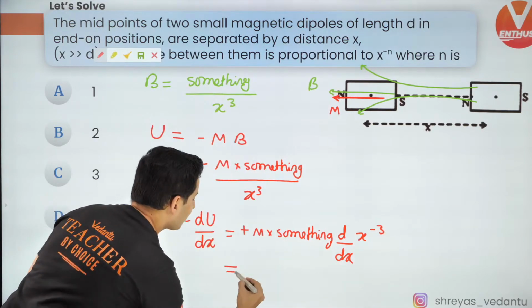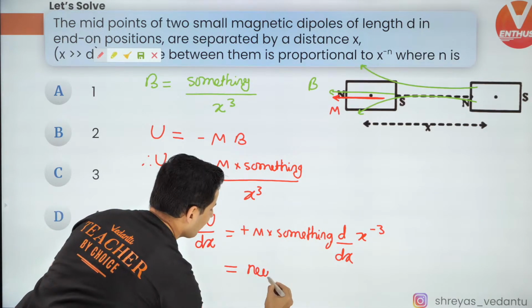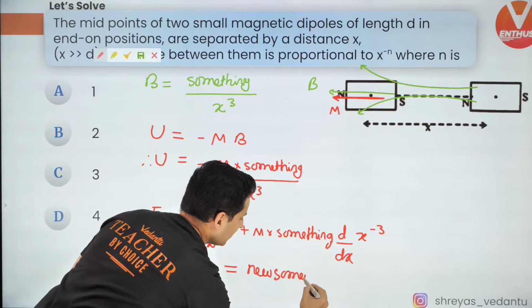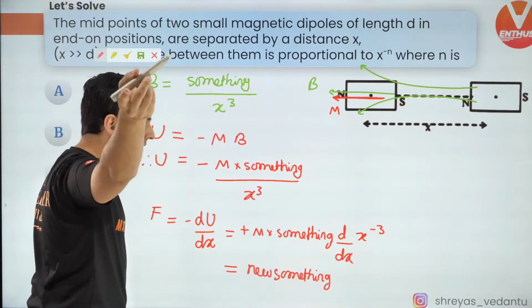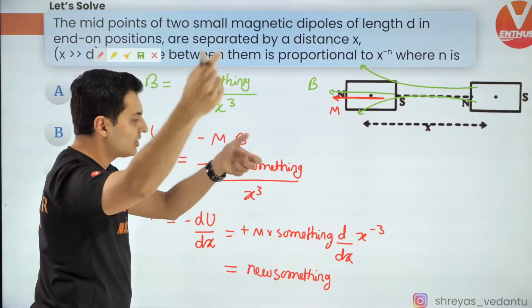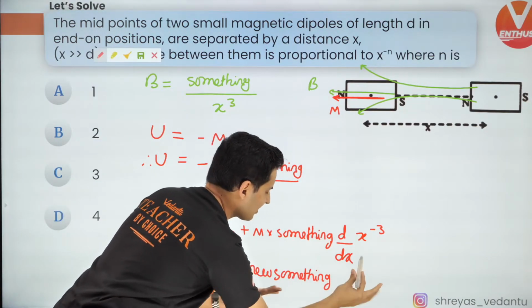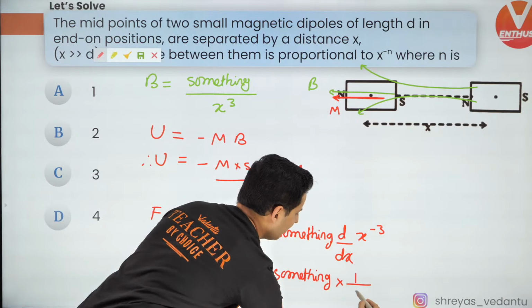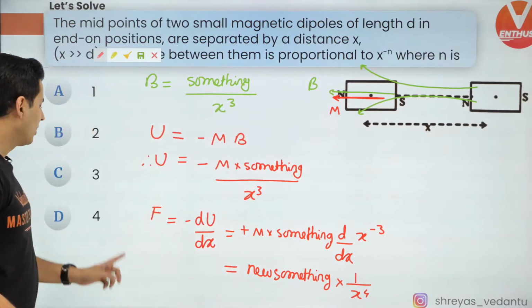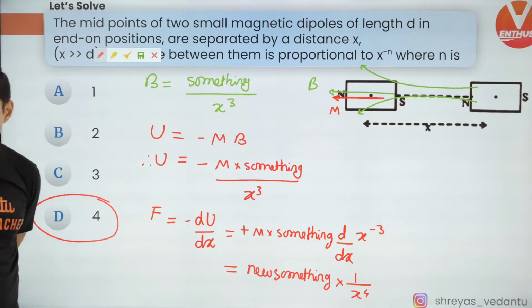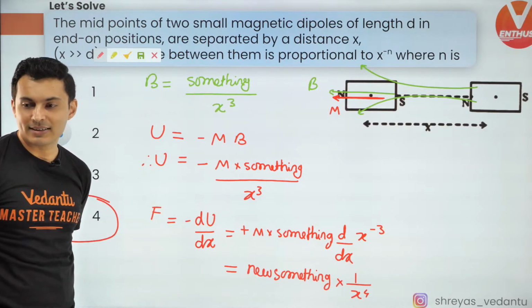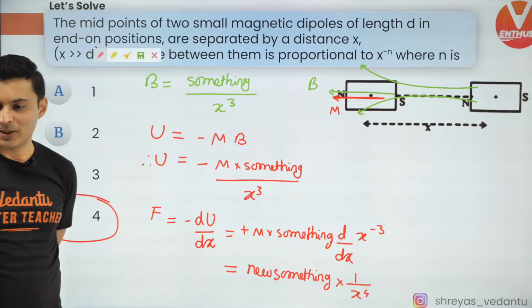So what will it be? It will be some constant, I don't care, and the derivative of x raised to minus 3 gives x raised to minus 4. So it's constant, and what should matter is x raised to 4 will come below. So it is basically 4, which is the correct answer. Very good. Understood? So this is how it works.